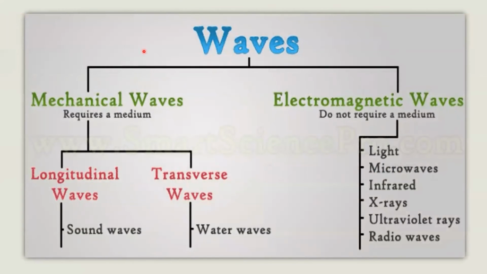This is a table about waves. So we said we have mechanical waves, which require a medium, and electromagnetic waves, which don't require one, the types. And here we know that there's longitudinal and transverse, there's sound waves and water waves.